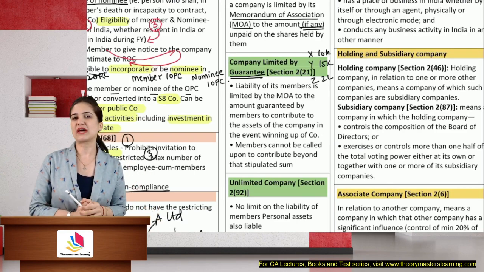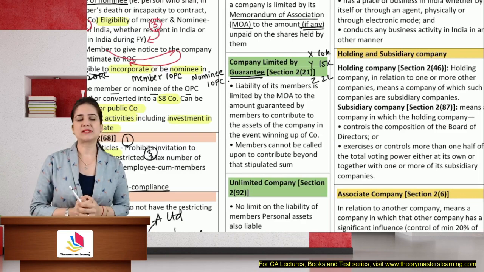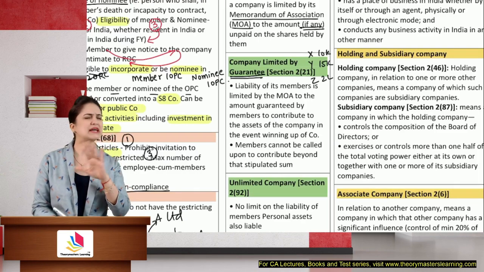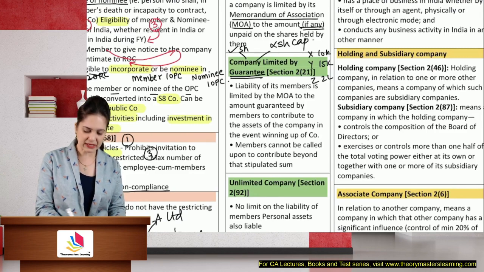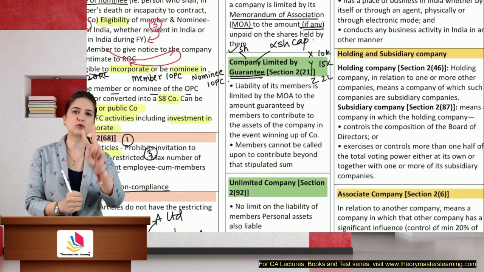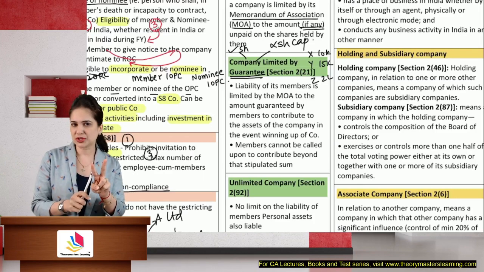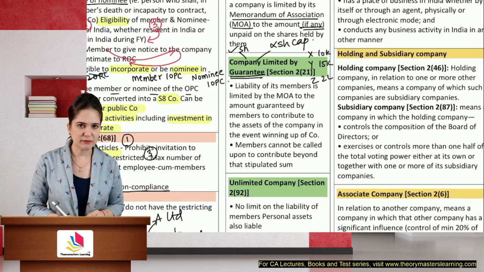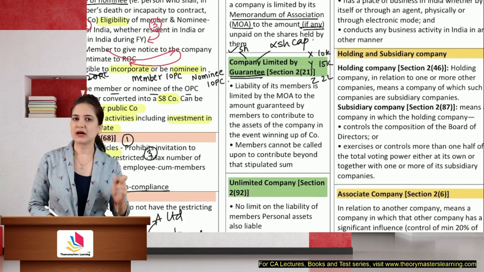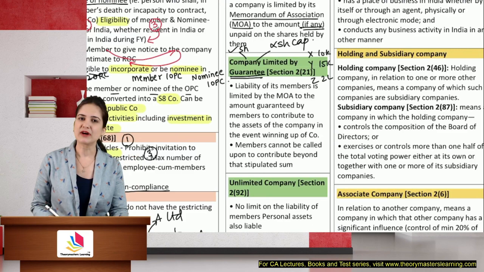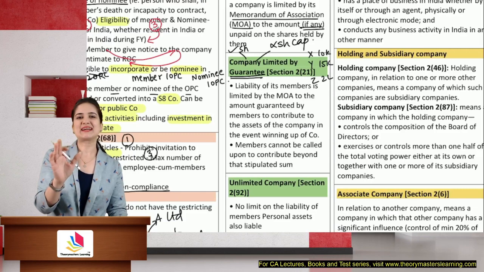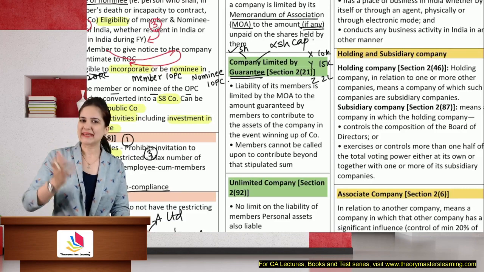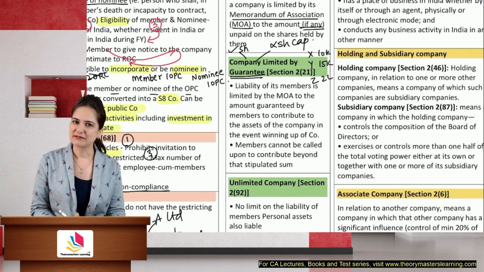Such types of companies are known as guarantee companies, wherein members promise to give the money at the time of winding up. But that's not compulsory. You may have a guarantee company with share capital, or you may have a guarantee company without share capital. In case of a guarantee company with share capital, you have two liabilities. One is the amount unpaid on shares, which you can claim anytime during the lifetime of the company. And the second liability is the amount of guarantee which the members will give at the time of winding up. In case of a company not having share capital, your liability is only one, which is guarantee that you will have to pay at the time of winding up.